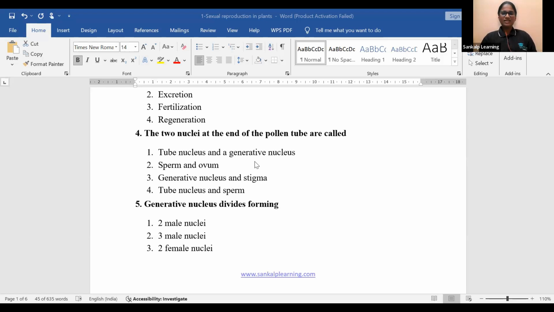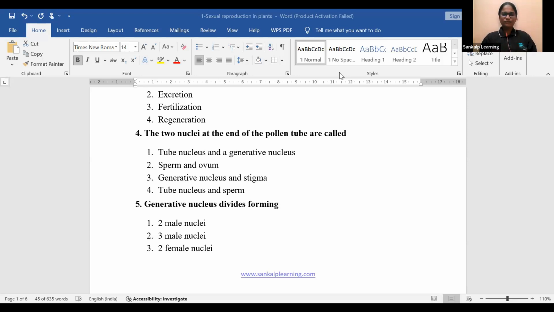Netravati, please rename yourself, your mobile name is showing here. Most of the guys selected 4. No, option 1, tube nucleus and generative nucleus, that is the right answer, right?